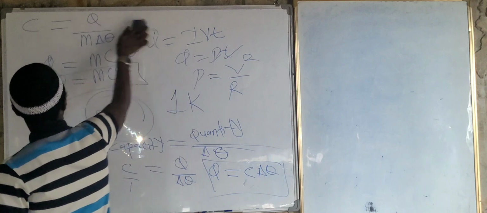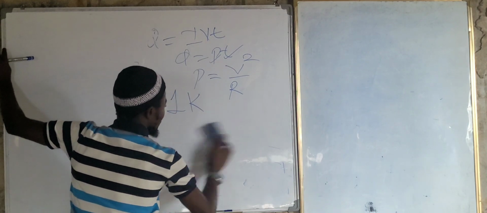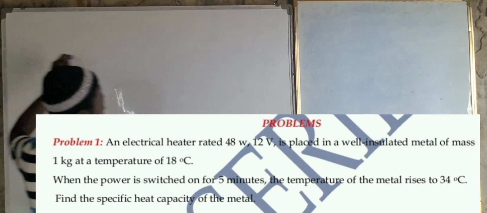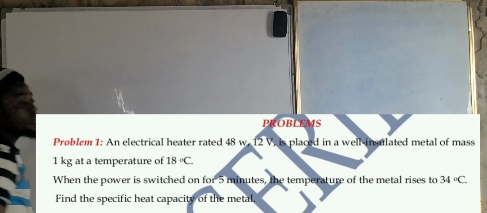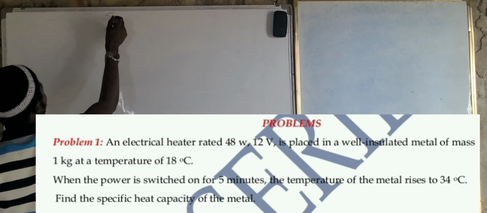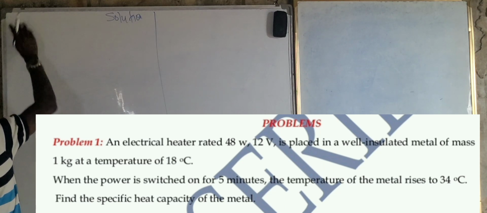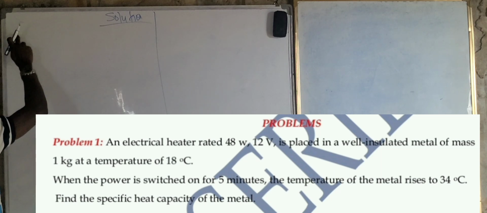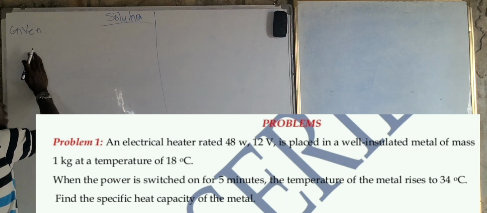An electric heater rated 48 watts, 12 volts, is placed in a well insulated metal of mass 1 kilogram at a temperature of 18 degrees C. When the power is switched on for 5 minutes, the temperature of the metal rises to 34 degrees Celsius. Find the specific heat capacity of the metal. This one you must be careful.